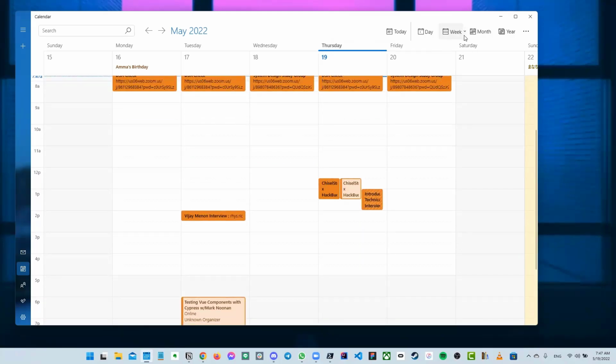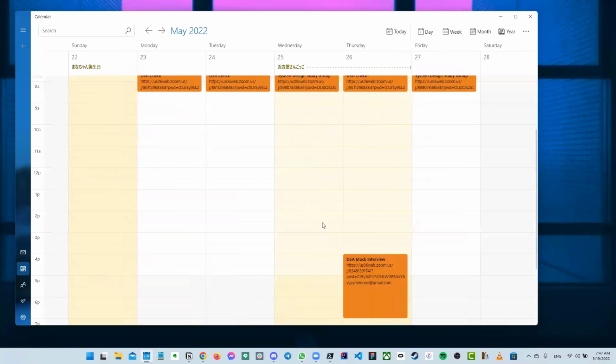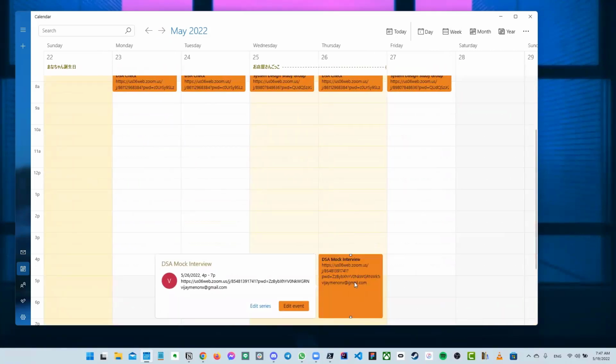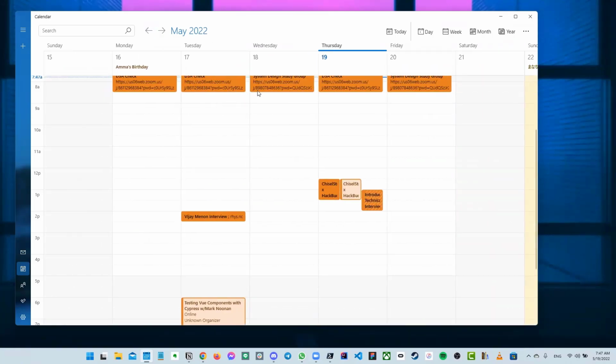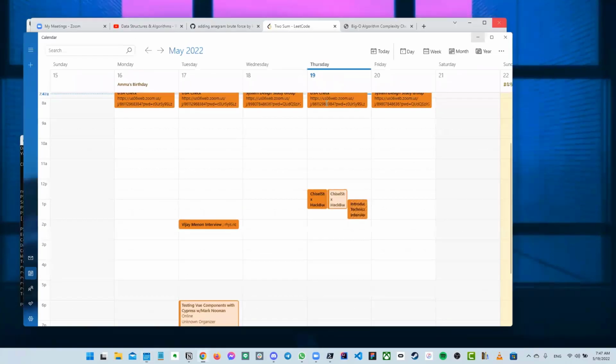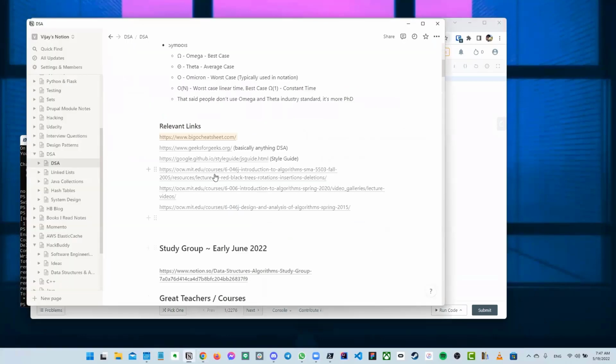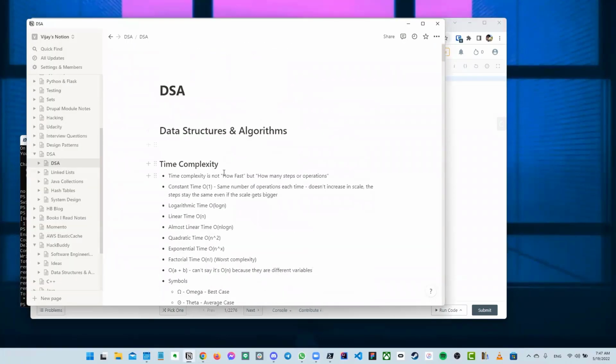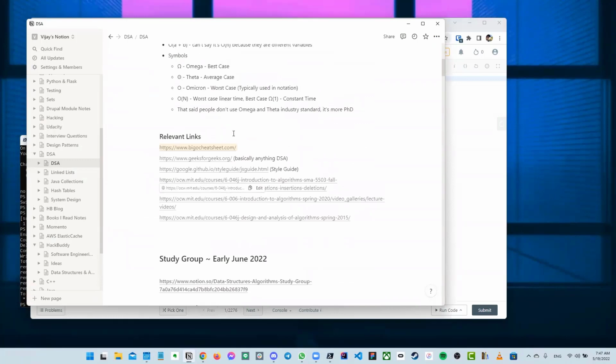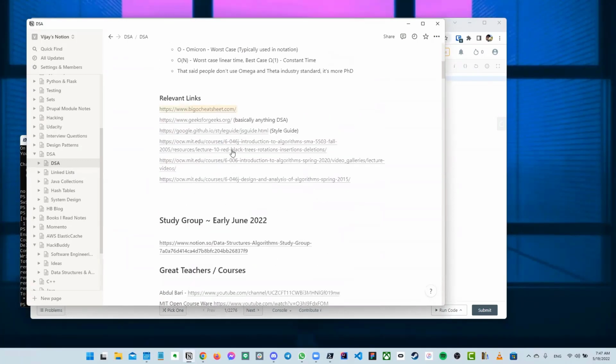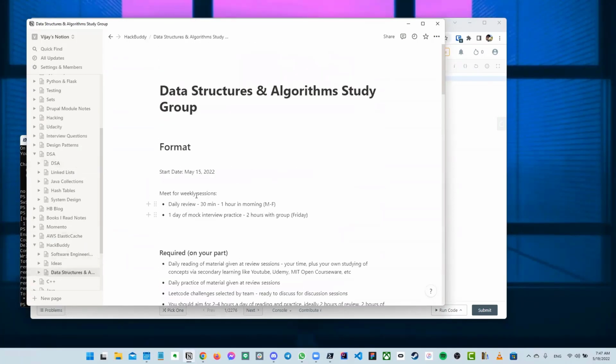Just to keep it simpler for everybody. And then once every 2 weeks, we have a mock interview. So on the 26th, this is really what you should be preparing for, if nothing else. All these other days are just days to catch up and practice. But on your own, you just want to make sure that you're ready for those days.